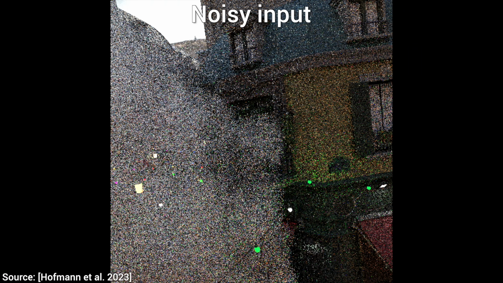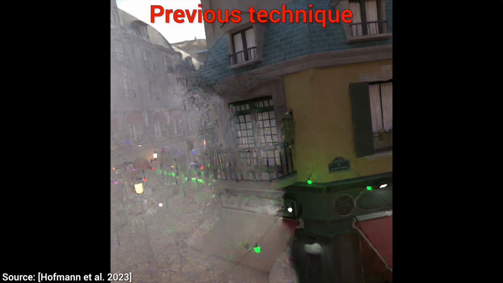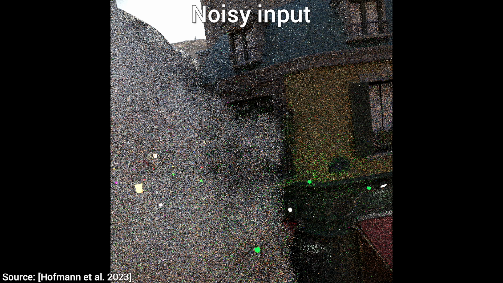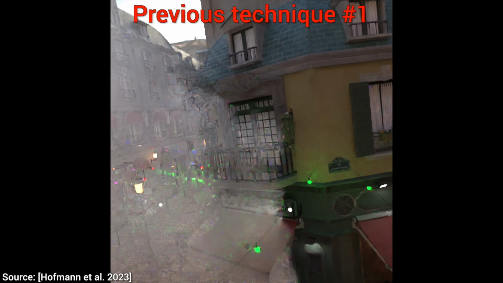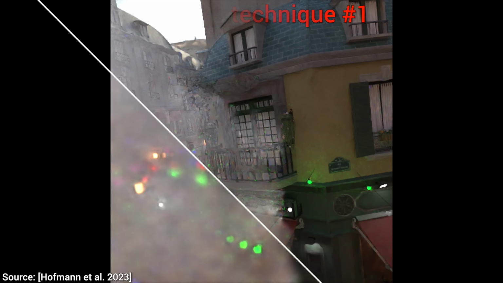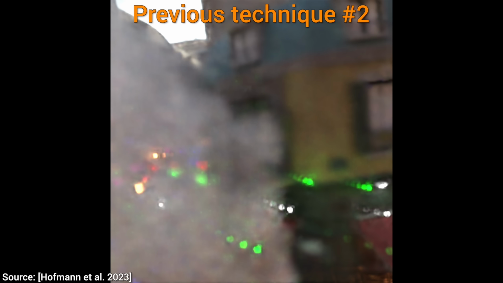Look, this is the noisy input with smoke. And a previous technique does this. Whoa! That is not great. Well, do not worry, because this technique doesn't yet understand smoke, just hard surfaces. So, let's see what this previous technique with additional training on volumes can do. Ouch! Well, smoke looks a bit more like smoke, but unfortunately, the whole scene got destroyed.